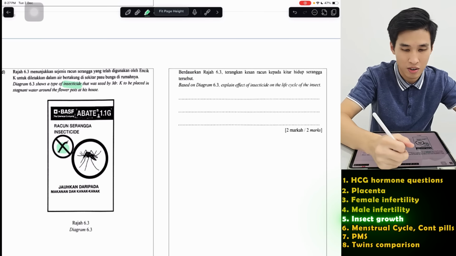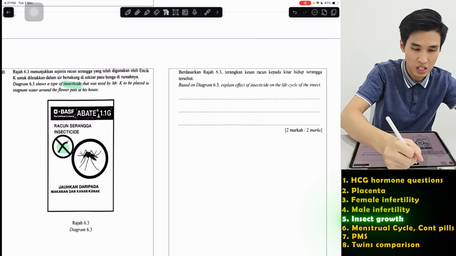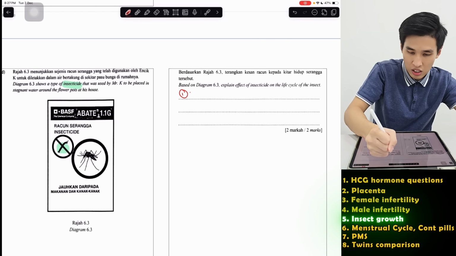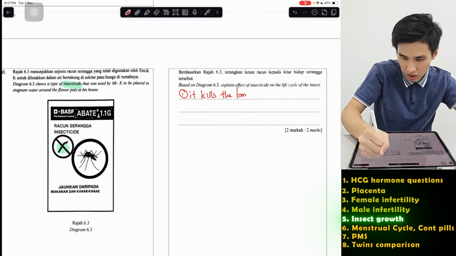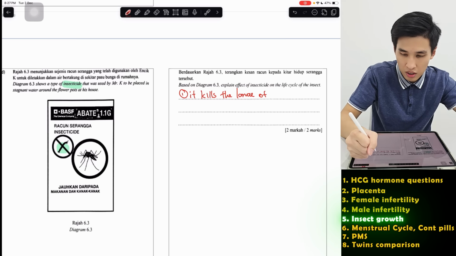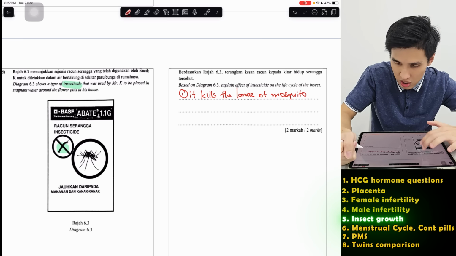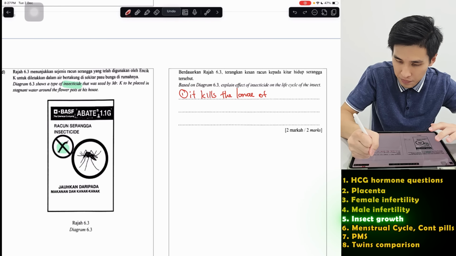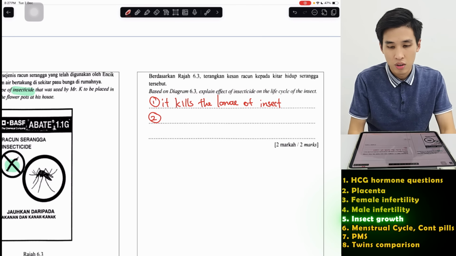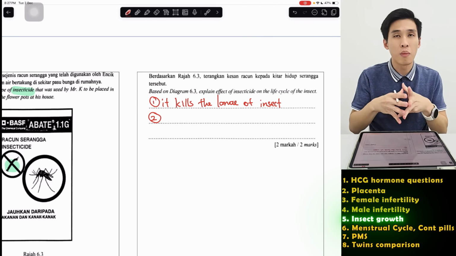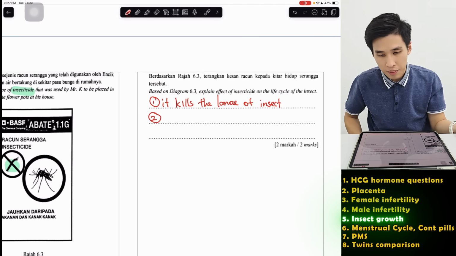So it kills the larva, right? So that's the first thing you can say. It kills the larva of mosquito, or you can just say insect because the question didn't say mosquito. So what happens to it? It cannot form adult, so the population will decrease.